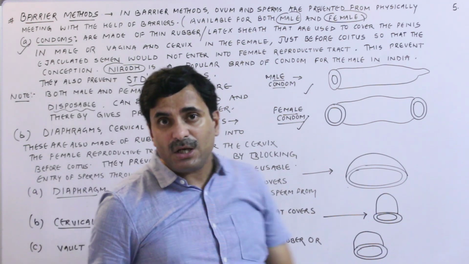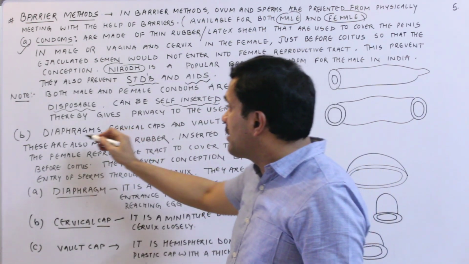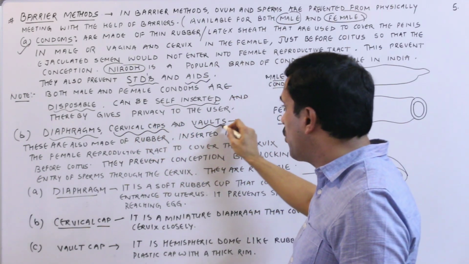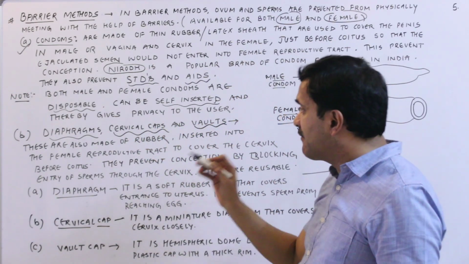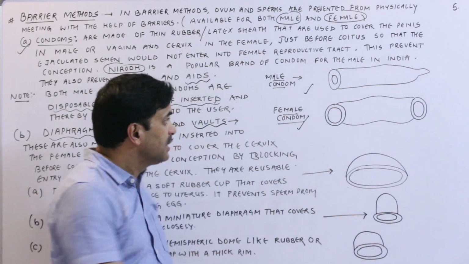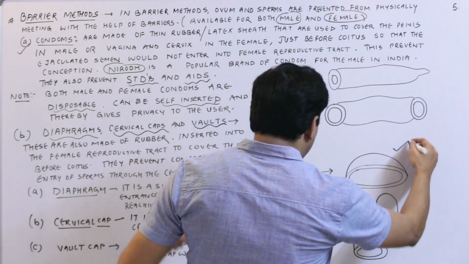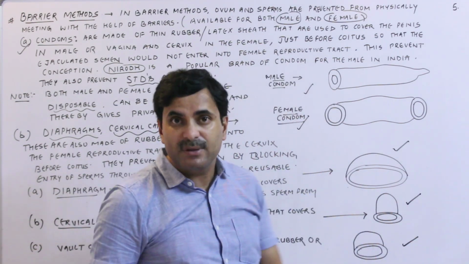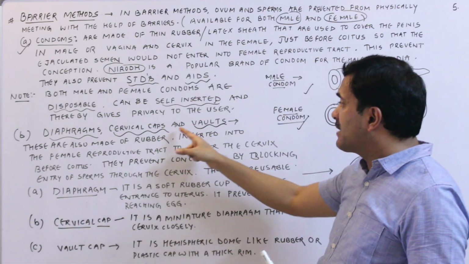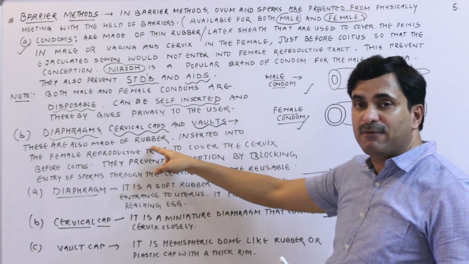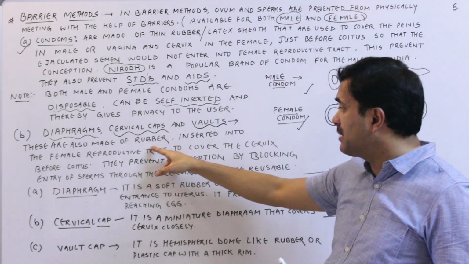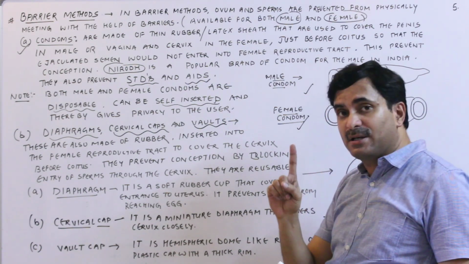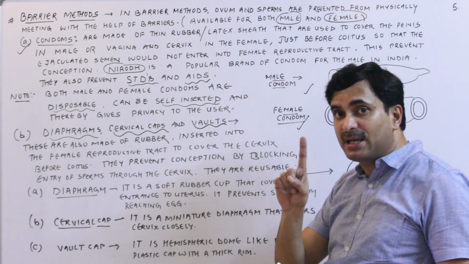Fine. Now, the other popular barriers are diaphragms, cervical caps and vaults. Alright, diaphragm, cervical caps and vaults. This is the diaphragm, this is the cervical cap, and this is the vault cap. Now, diaphragm, cervical caps and vaults are also made of rubber, and they are inserted into the female reproductive tract. Right? It is not used by the male.